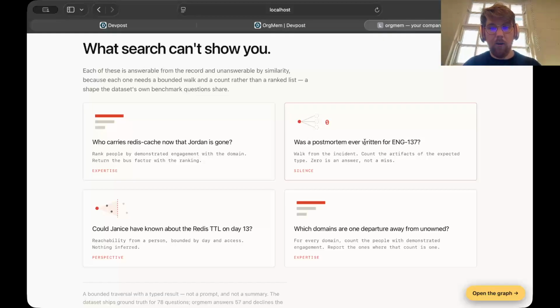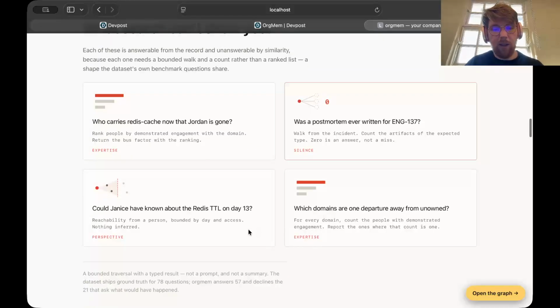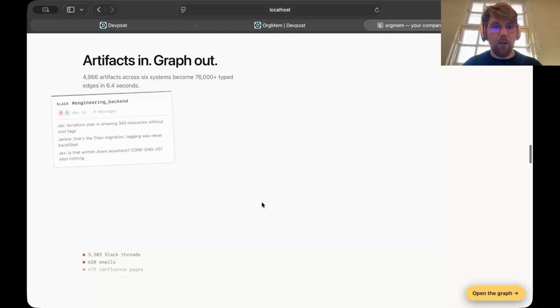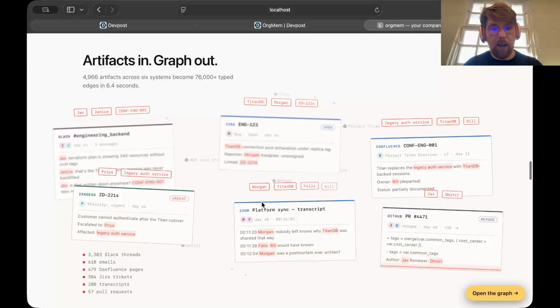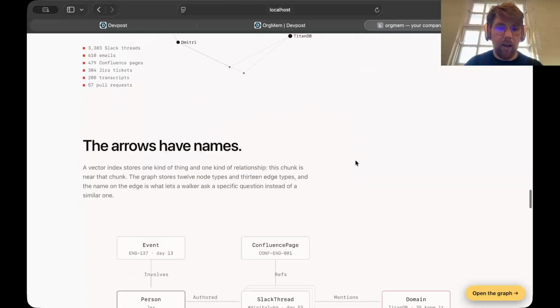So for example, was a post-mortem ever created for a database outage? Who carries this feature now that Jordan has left the company? Which domains are one vector away from being unowned? You can look at the togetherness or the connectedness in the graph. This is just showing how we took different artifacts, took the metadata, extracted it, and this is the little cartoon of what the graph looks like.